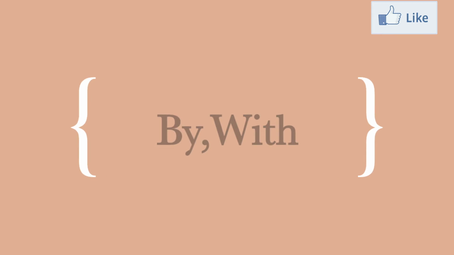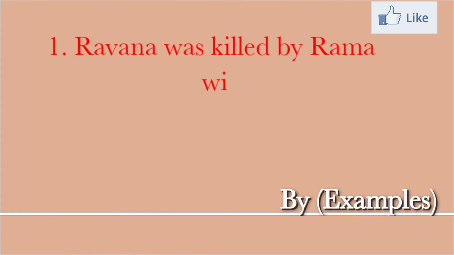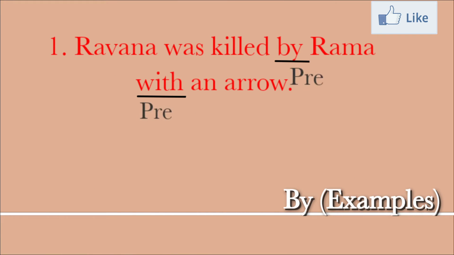By, with. Ravana was killed by Rama with an arrow. In this sentence, by denotes the agent or doer of the action, and with denotes an instrument with which anything is done.